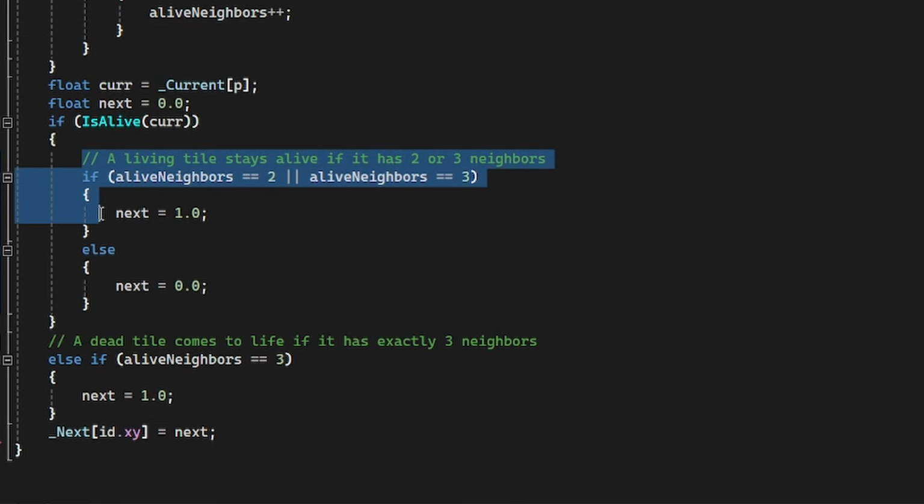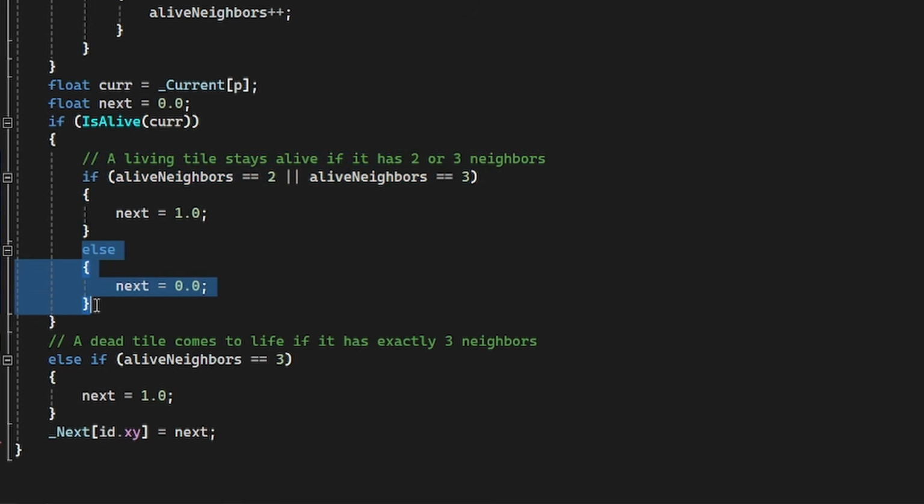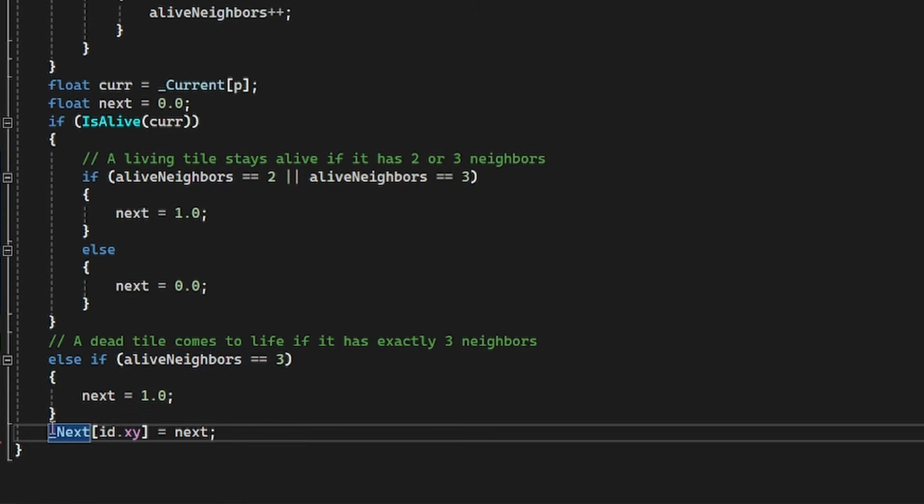If a living cell has 2 or 3 living neighbors, we'll give our next generation a value of 1, meaning alive. Otherwise, we'll give it 0, meaning dead. We'll also give dead cells a chance to come to life by the reproduction rules that we outlined earlier. Whatever value we end up with, we'll then send forward to our next grid. Once we've run this function on every cell, we'll have completed 1 turn of the game of life.